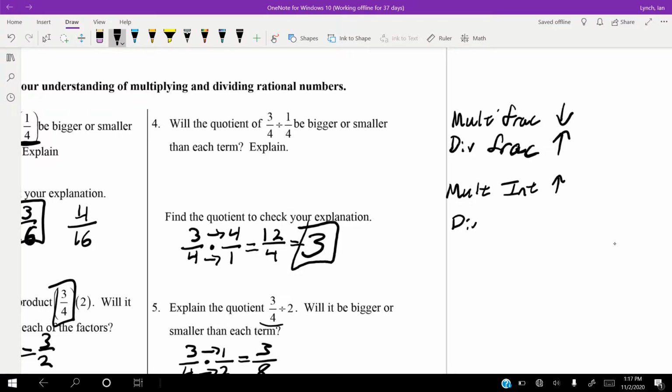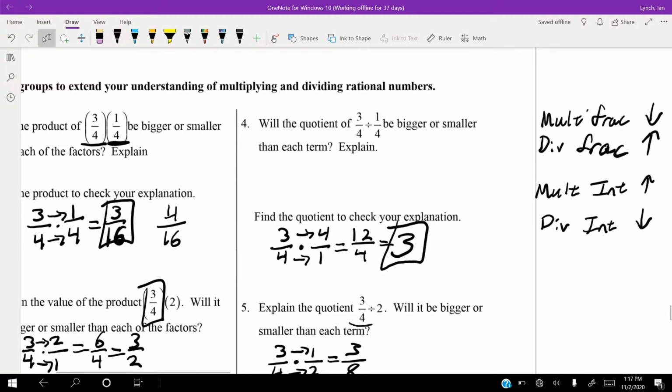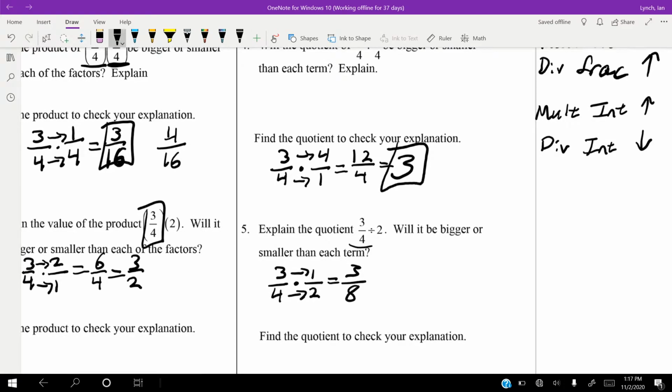And if we divide by an integer, our number goes down. That's real weird. Multiplying by a fraction got us smaller. Dividing by a fraction got bigger. Multiplying by a regular number got us bigger. And dividing by an integer got us smaller.